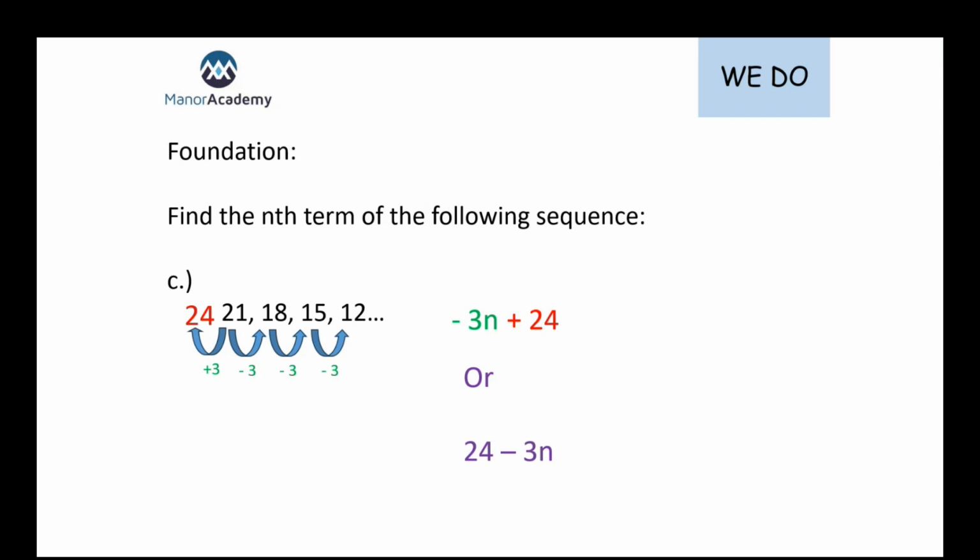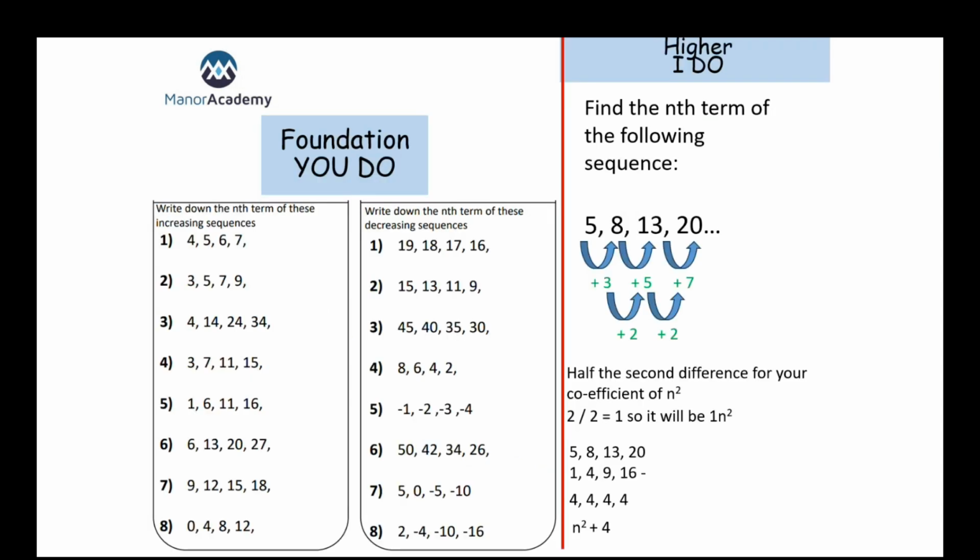Right, so that's finding the nth term of a linear sequence, and that's what comes up on a foundation paper. Looking there, like I said, about 2 marks for one of those questions. So what I want to do now, I've got some sequences up there. I've got some ascending ones and some descending ones that the foundation students can have a go at.